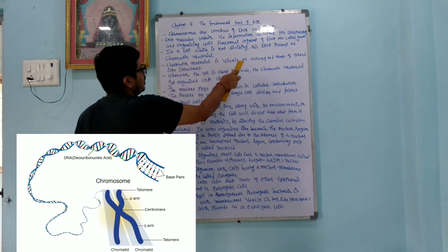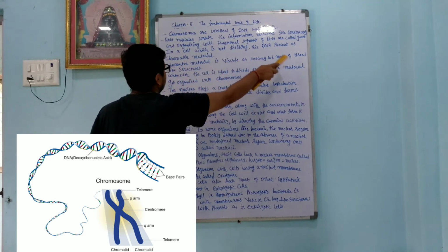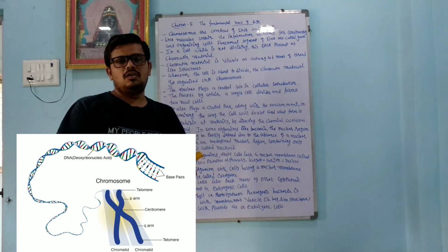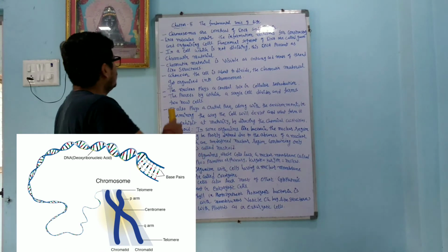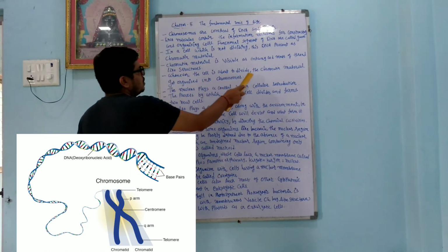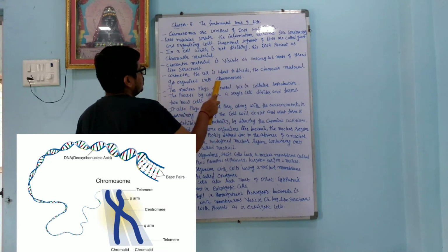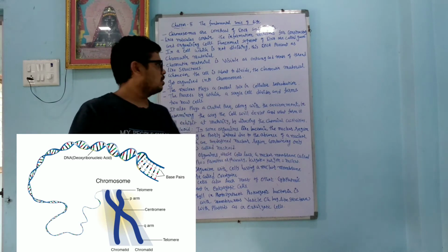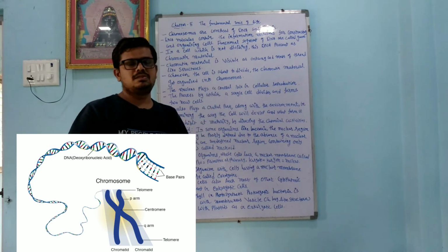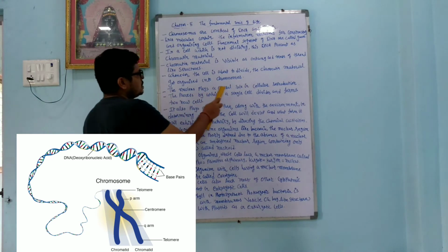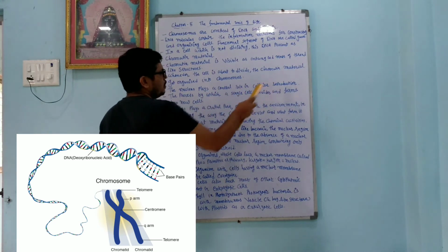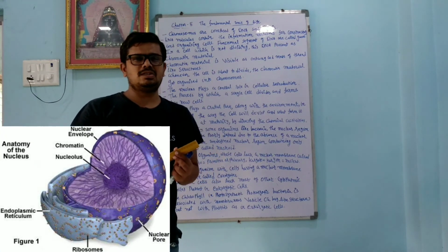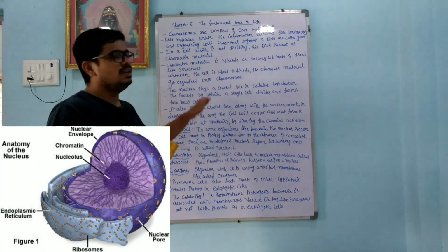Chromatin material is visible as a complex mass of thread-like structures. Whenever the cell is about to divide, the chromatin material gets organized into chromosomes. The nucleus plays a central role in cellular reproduction. So from one cell to two cells to four cells, whatever reproduction occurs is called cellular reproduction, and in that also the nucleus plays the major role.